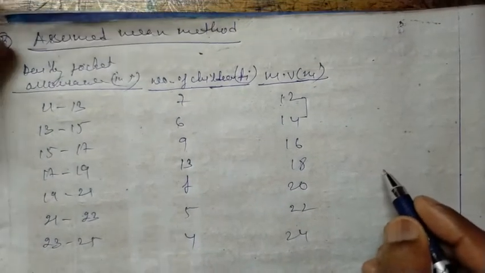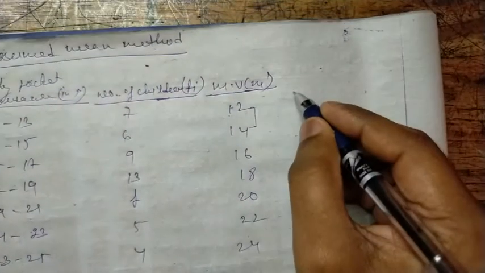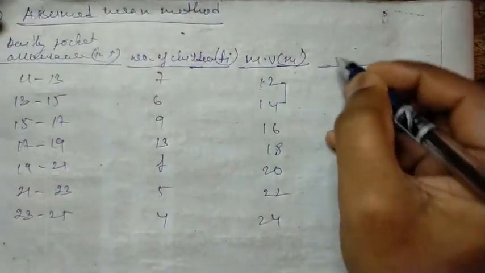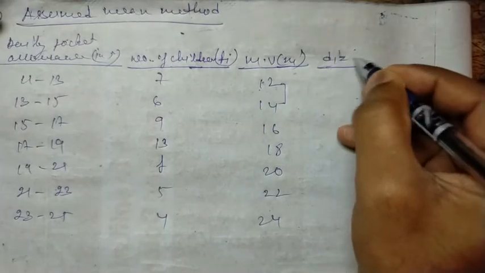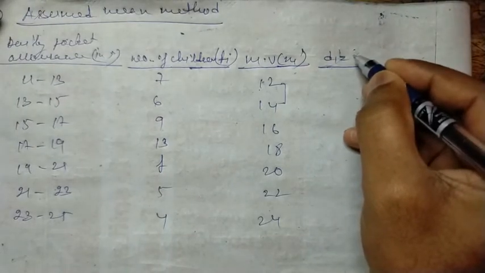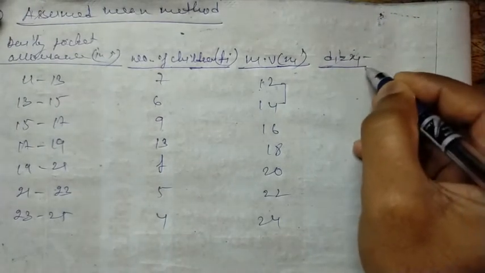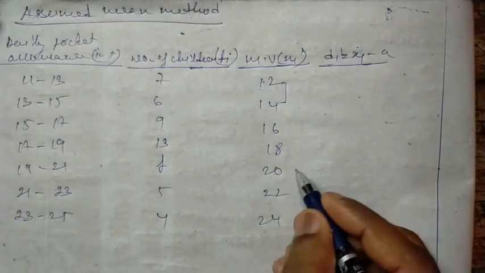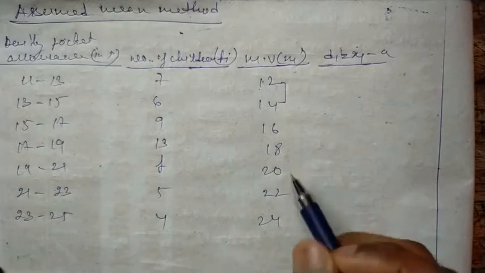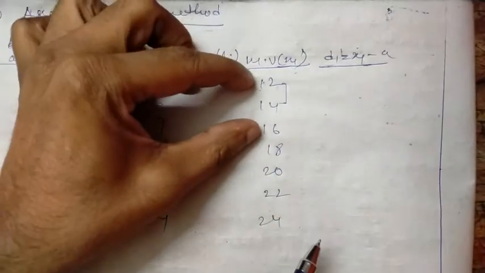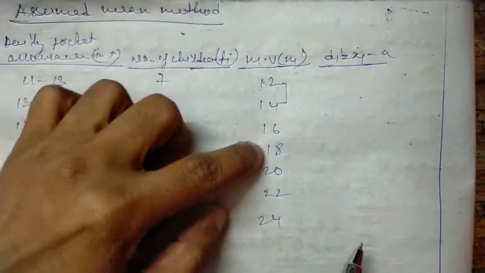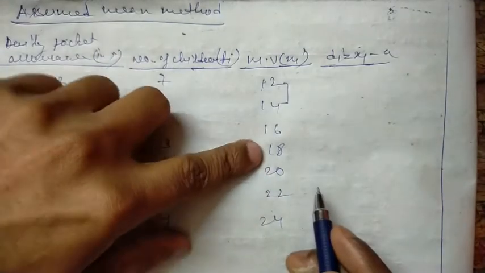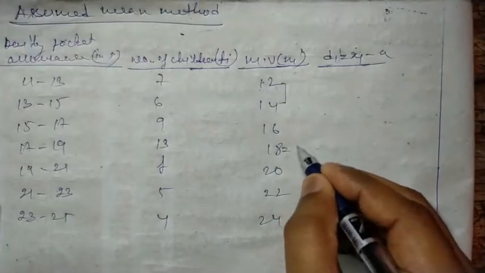Now what we have to do? We have to find di is equal to xi minus a. So we can take the assumed mean from the middle value. There is a 3 value downside and a 2 value, so we can take the middle value as this one, a.